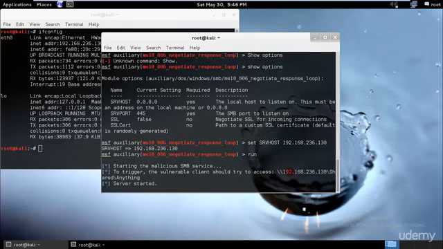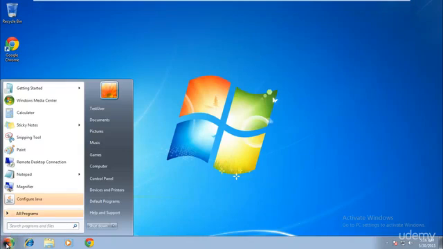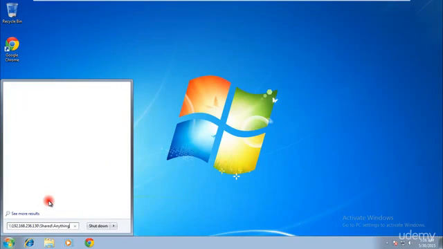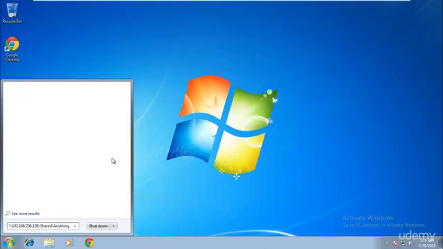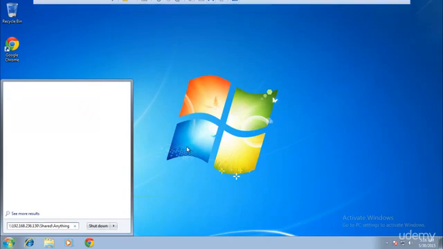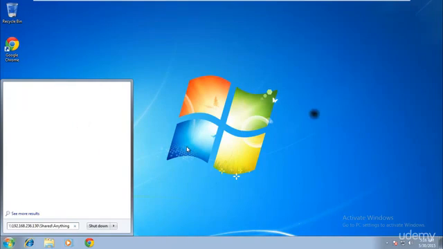Okay, perfect, it is running, and it says trigger the vulnerable client to try to access the shared folder. So what I would do is I'll just go ahead and copy this, and I'll go to this website over here. I can go ahead and run this by tapping it over here. Most probably I should be able to. Let's see if I am able to. As you can see, my computer has become a bit slow. It will probably hang itself. Perfect. So as you can see, if you go ahead and run this, the computer will not run, it will just stop. So yes, that's a bit confusing.